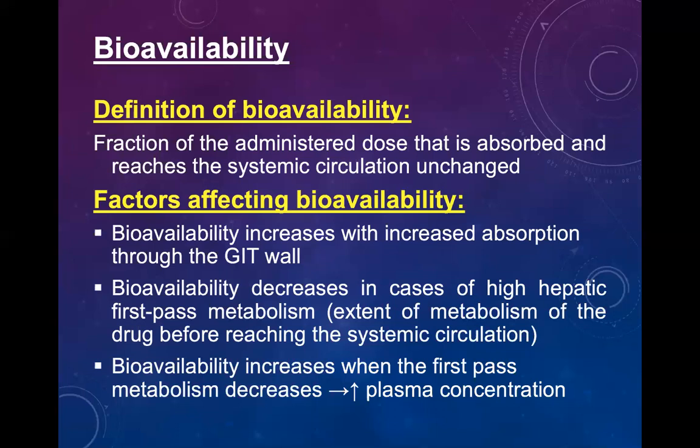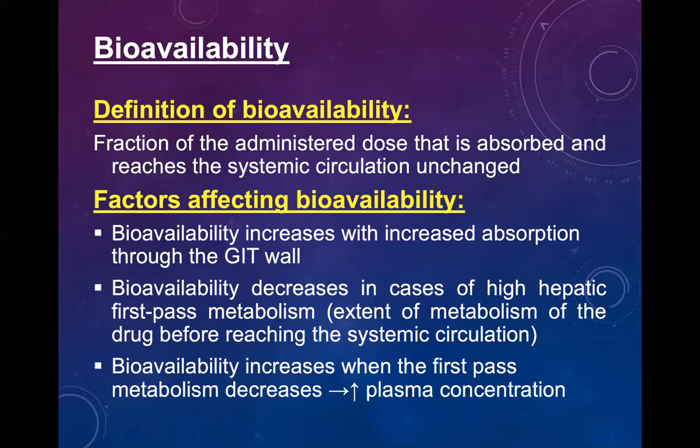Now we know that very well. The drug is not able to directly go to the blood because in our body there is a checkpoint. Without the checkpoint, it will not be able to absorb into the blood.